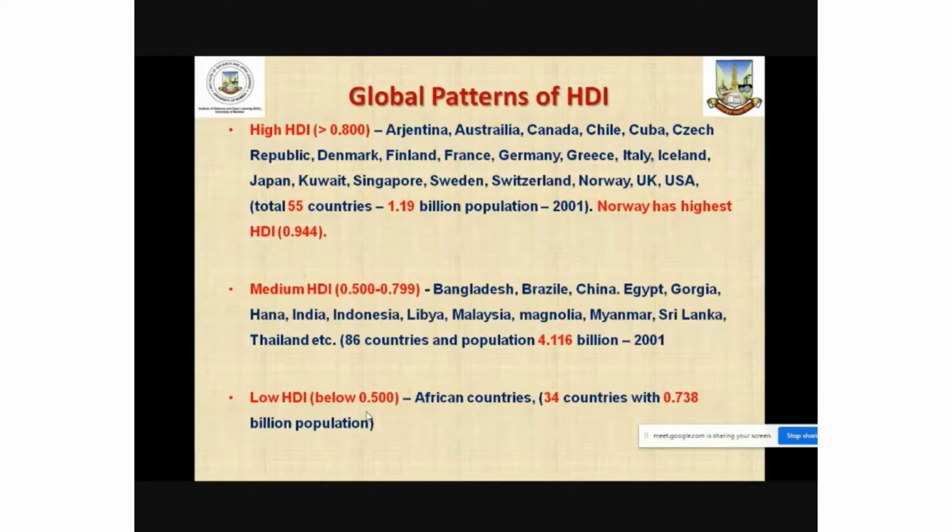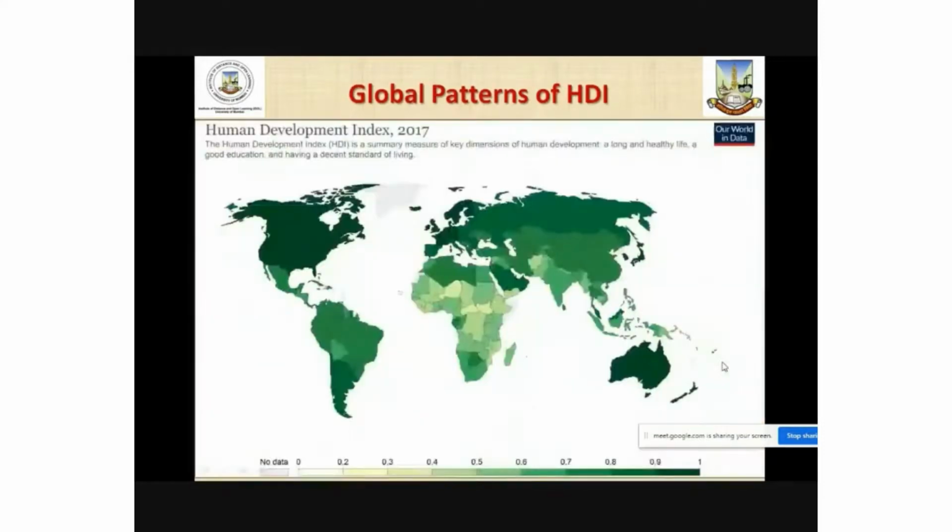So if we look at the global patterns of HDI, we'll find that the least number of countries are categorized as low human development index, whereas the maximum number of countries or population is categorized as the countries with moderate human development index.